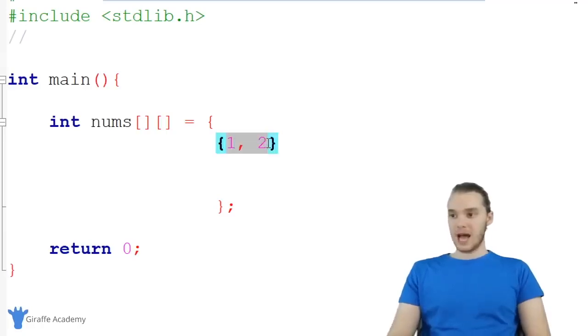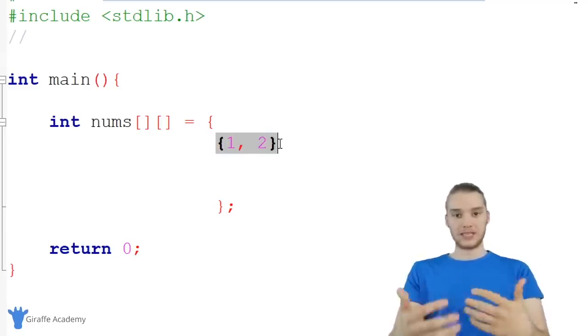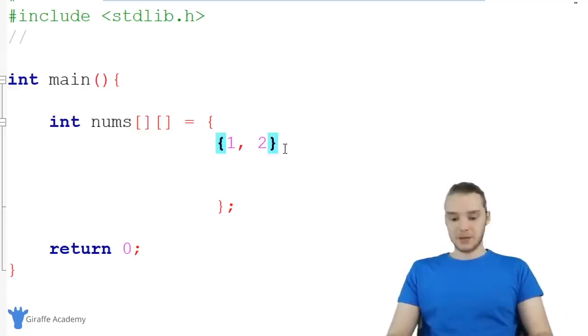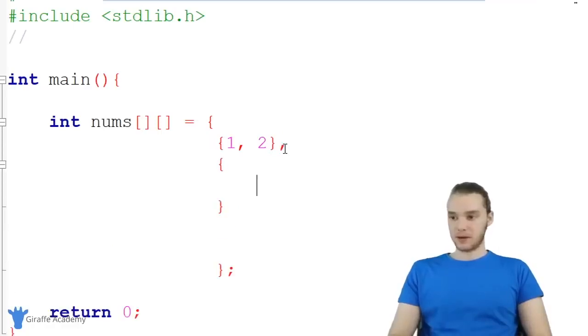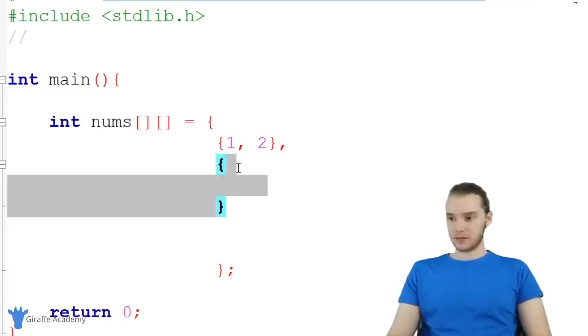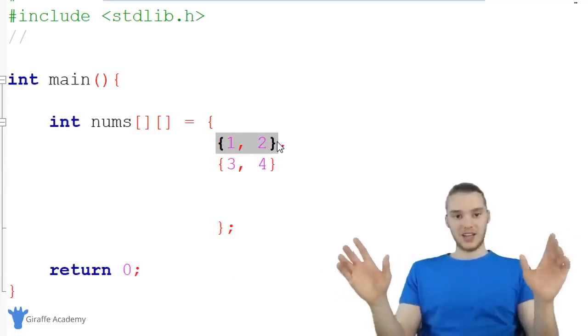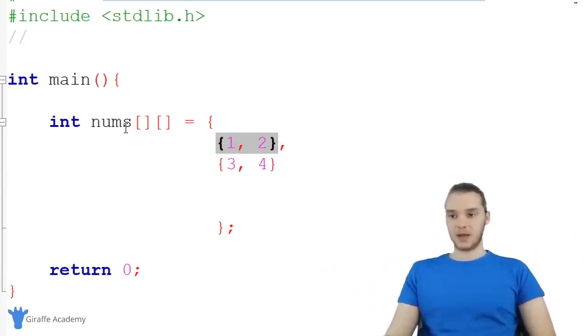So you can see here, I have 2 elements inside of this array, which is itself the first element of the nums array. So let's make another one. I'm gonna come down here and we'll make another one, and this keeps trying to format differently. So now we're gonna say 3, 4. So this thing right here, this whole array, that's the first element in the nums array, right?